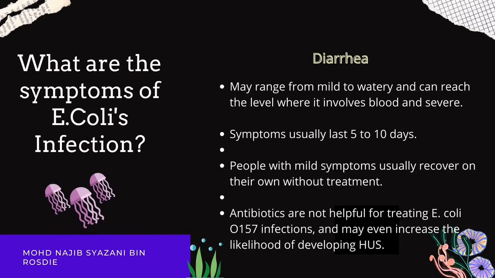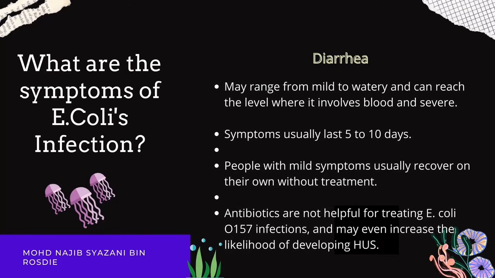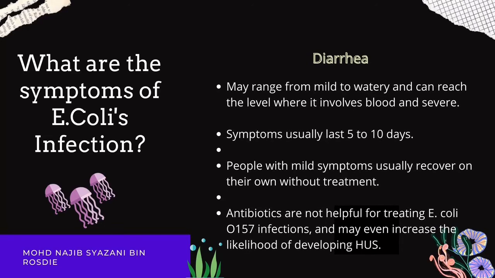So, what are the symptoms of E. coli infections? The first symptom of E. coli infection is diarrhea that may range from mild to watery and can even reach a level that involves blood and become severe. Symptoms usually last from 5 to 10 days. People with mild symptoms usually recover on their own without treatment. Antibiotics are not helpful for treating E. coli infections and may even increase the likelihood of developing HUS.